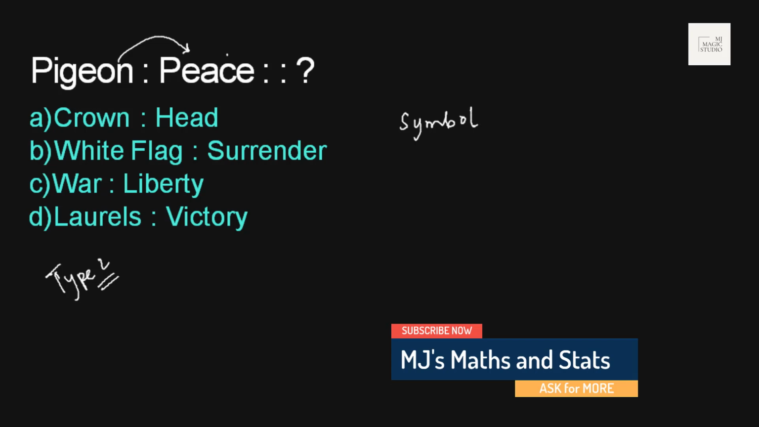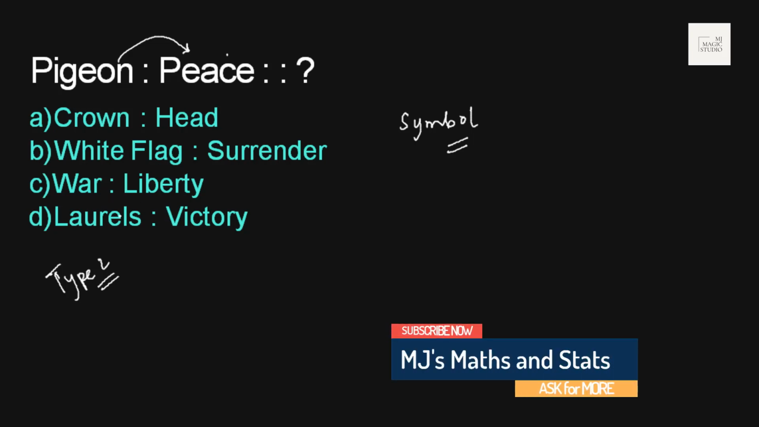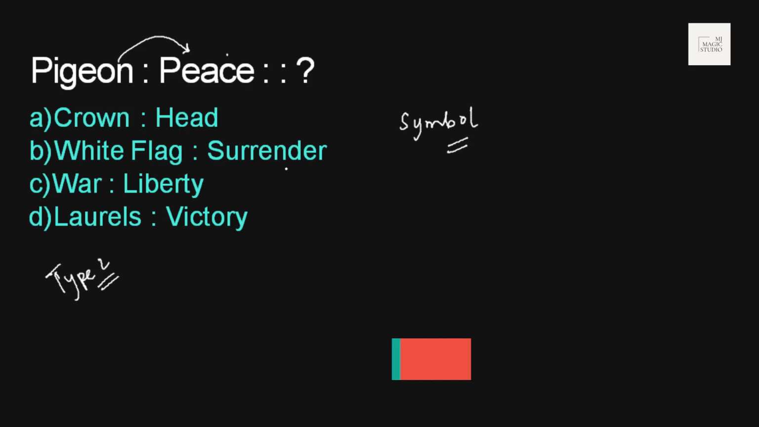Here we are symbolizing, symbol used. Pigeon is symbol of peace. Then crown is symbol of head. War is symbol of liberty. Laurels are symbol of victory. But yes, white flags are symbol of surrendering something, isn't it? So as pigeon is symbol of peace, similarly white flag is a symbol of surrender.